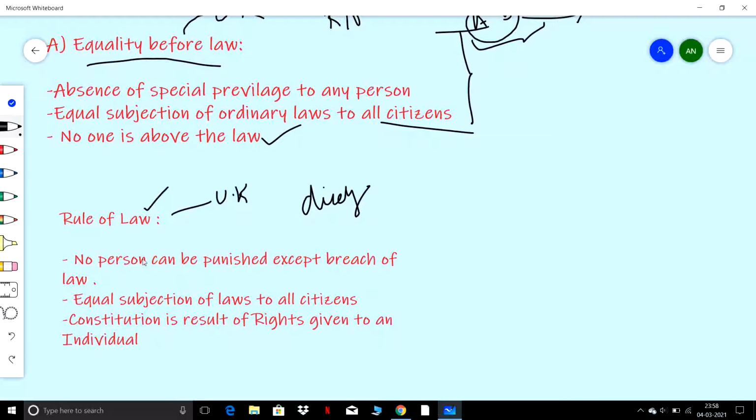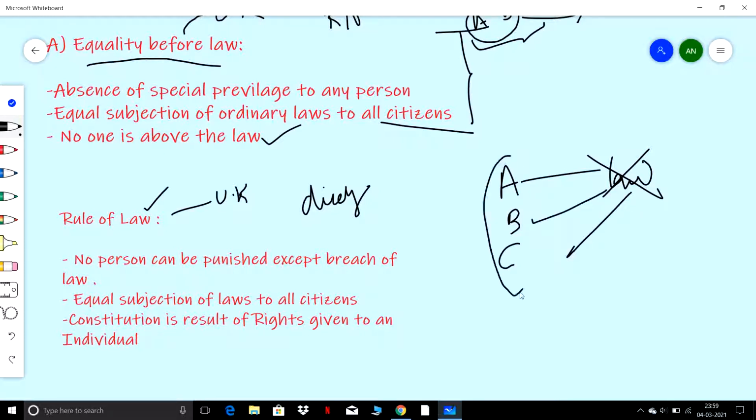So what is rule of law? It says that no person can be punished except for a breach of law. If person A does not commit any crime or any act that is against any law, then he can't be arrested. He can't be punished. And there is equal subjection of laws to all the citizens. If A, B, C are three persons, then the law is equally subjected to all three persons.